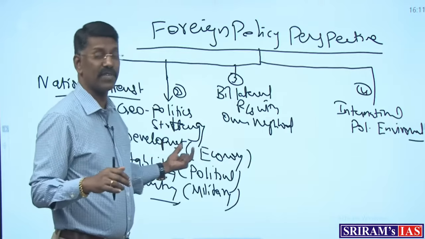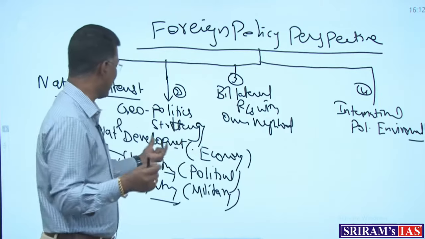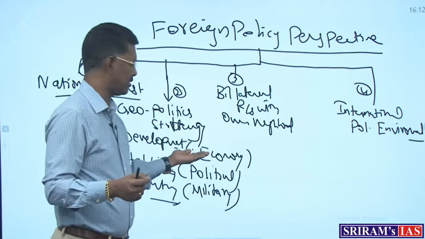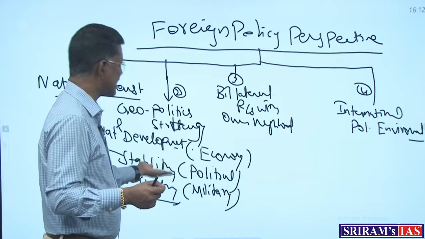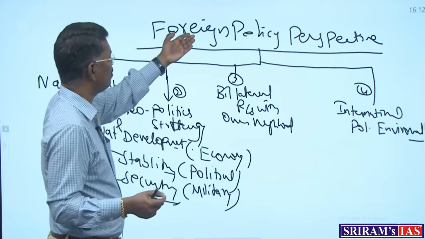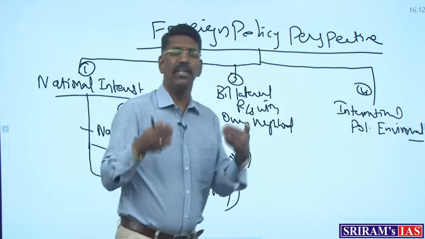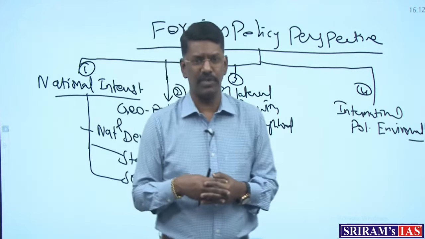Okay, in terms of the trade facilitation agreement, this is the best example I can give of national development in terms of economic parameters. Then, when I look into the stability part, when I am going to make foreign policy and national interest is the most important thing, how do concepts like stability affect it?